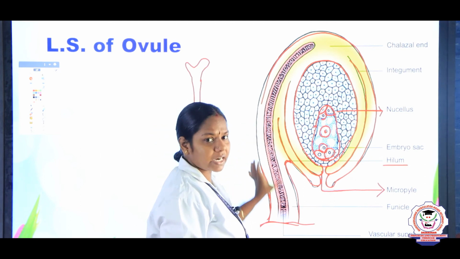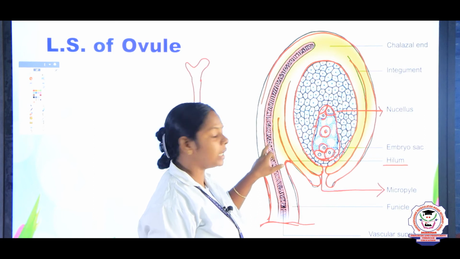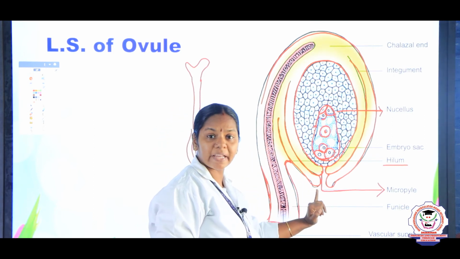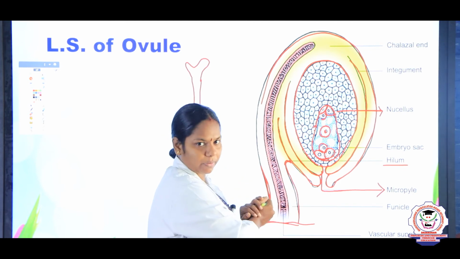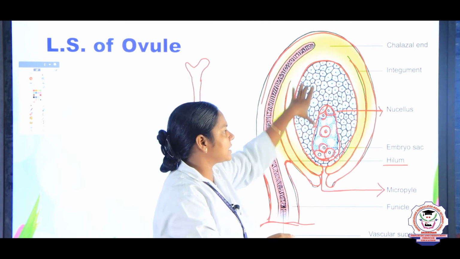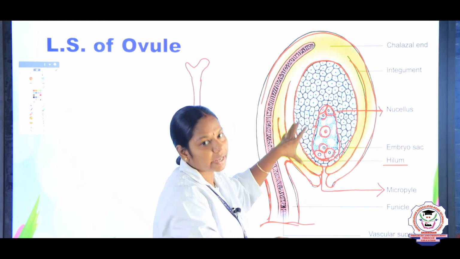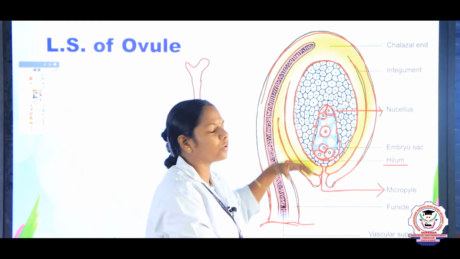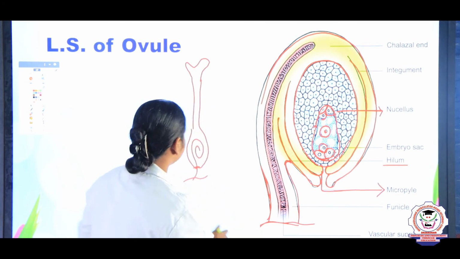So, what are the things we studied? The stalk of the ovule is the funiculus. What is the depression called? Hilum. What is the opening called? Micropyle. The outermost coverings are the integuments, and the nucellus tissue, in which the embryo sac is present inside. In the embryo sac, the egg and the secondary nucleus are present.